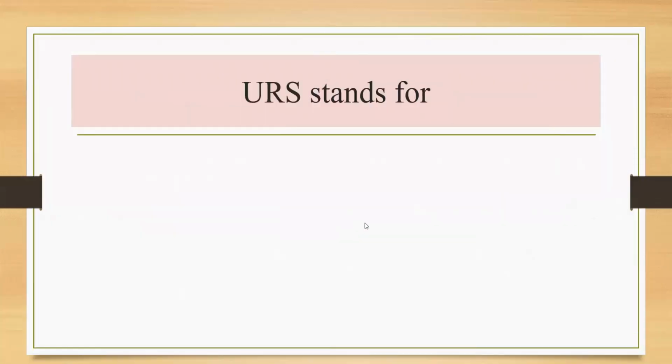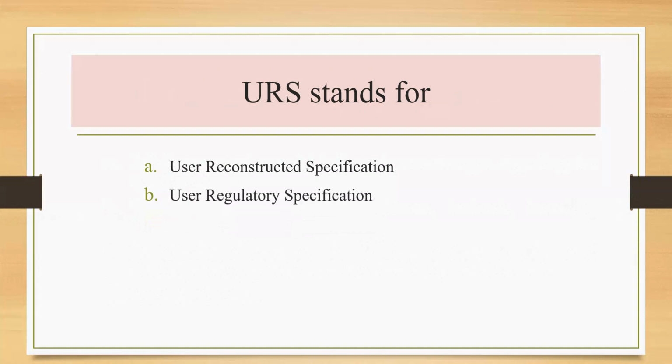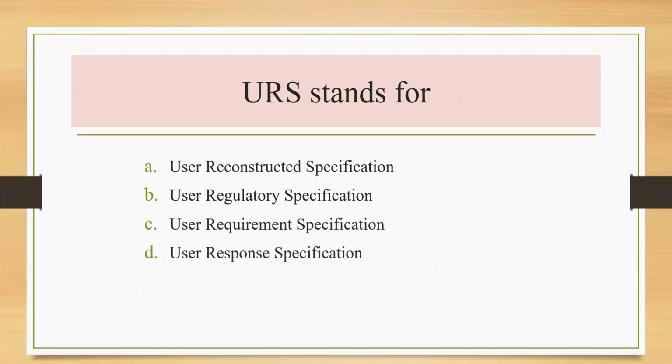Now next question is, URS stands for. Here we can see the options. Option A, user reconstructed specification. Option B, user regulatory specification. Option C, user requirement specification, and option D, user response specification. As we know, URS stands for User Requirement Specification. So the correct answer is option C.